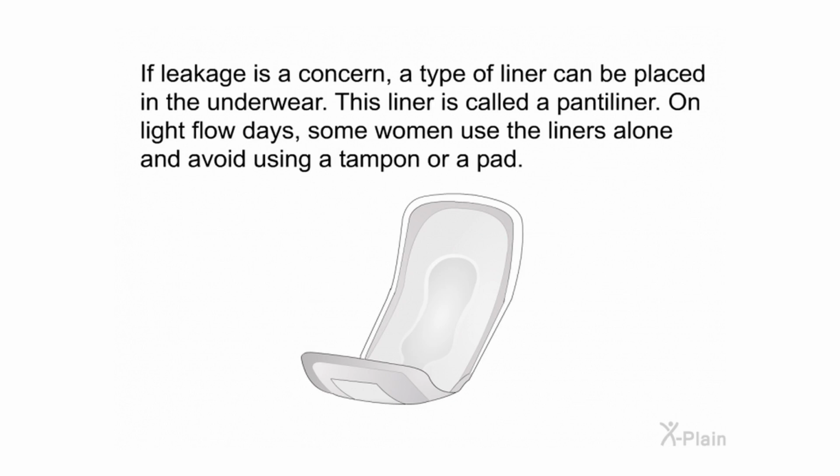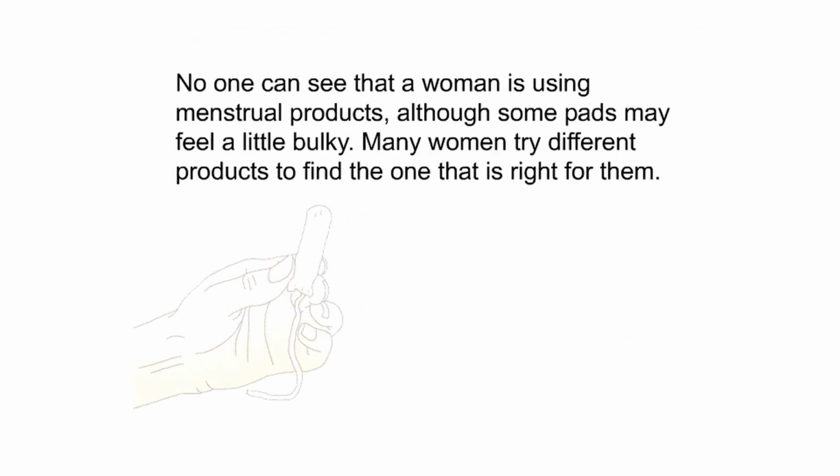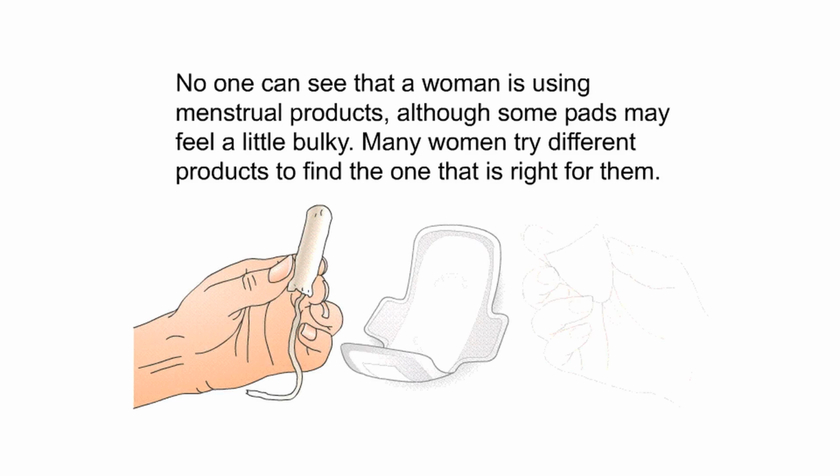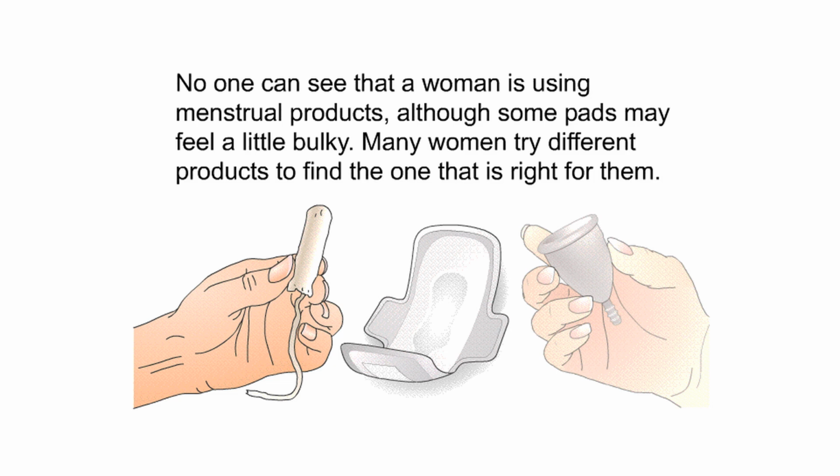If leakage is a concern, a type of liner can be placed in the underwear. This liner is called a panty liner. On light flow days, some women use the liners alone and avoid using a tampon or a pad. No one can see that a woman is using menstrual products, although some pads may feel a little bulky. Many women try different products to find the one that is right for them.